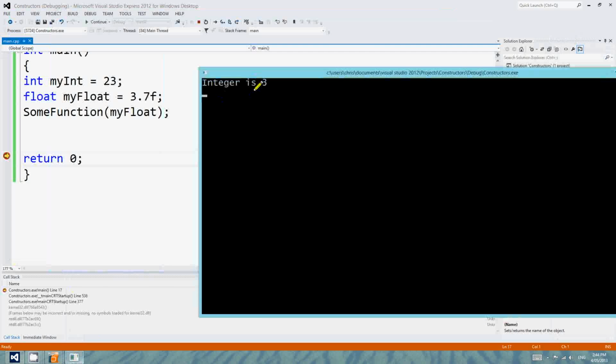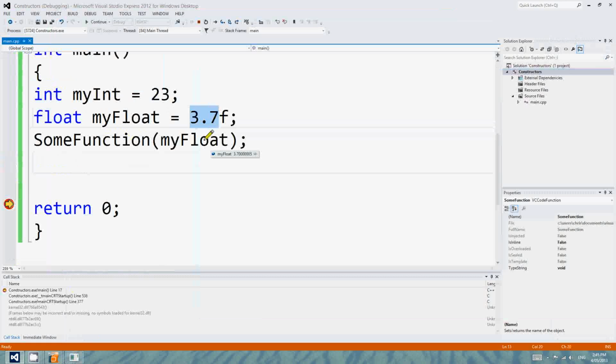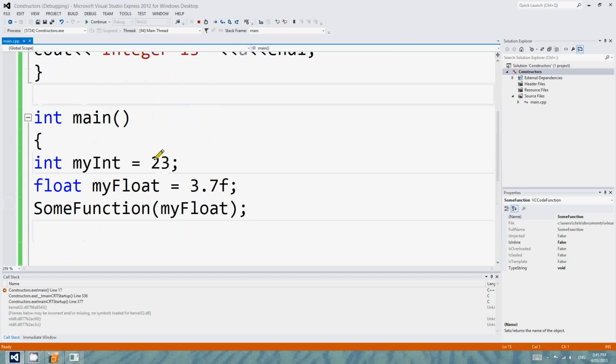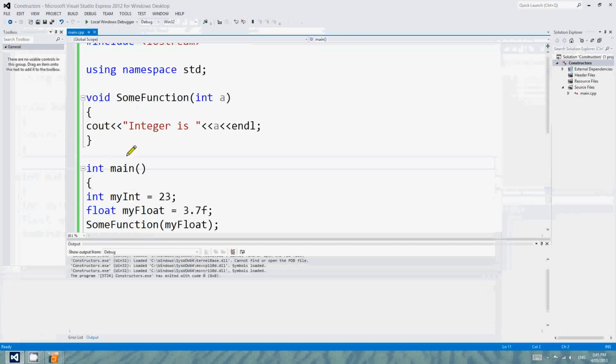There it is, integer is 3. Okay, so that's this float just here being passed. Now you might notice that 3.7 converted to an integer becomes 3. It doesn't become 4. It doesn't round it up. All it does is cut off the decimal places. So my float actually becomes an integer, and it turns out to be 3. Anyway, that's not function overloading. That's called casting. But we're not doing that at the moment.